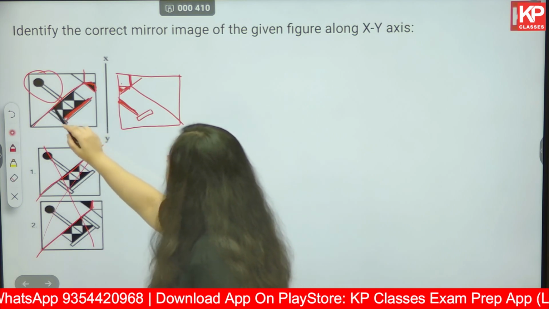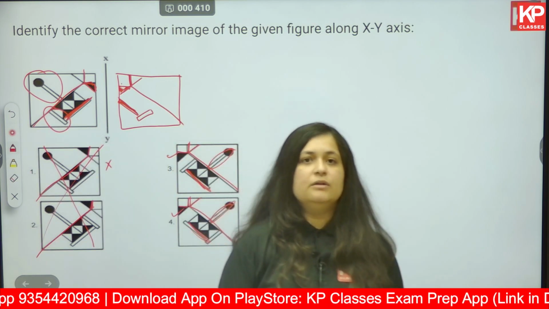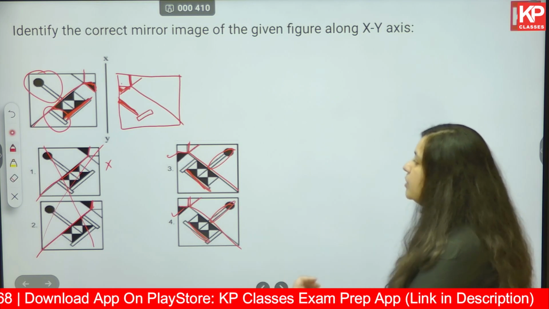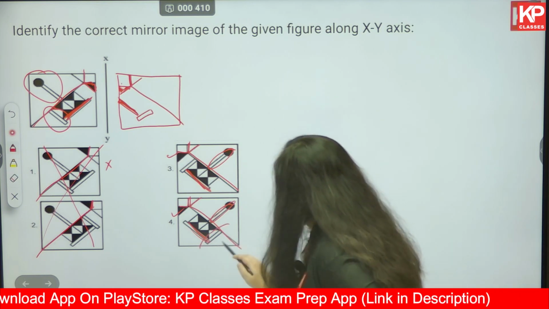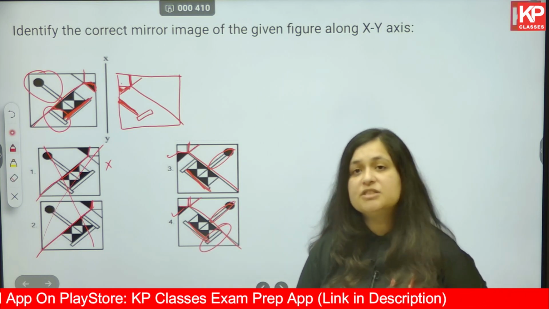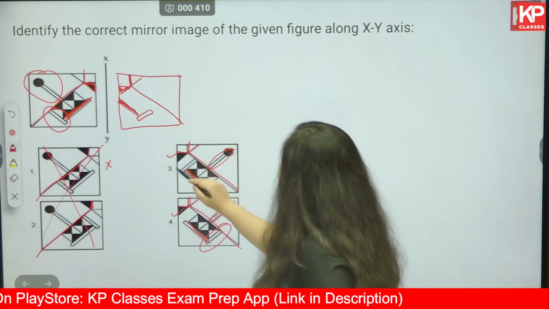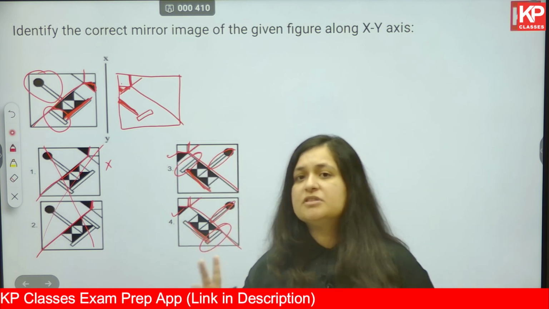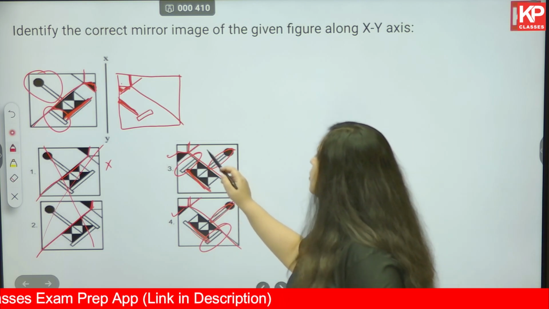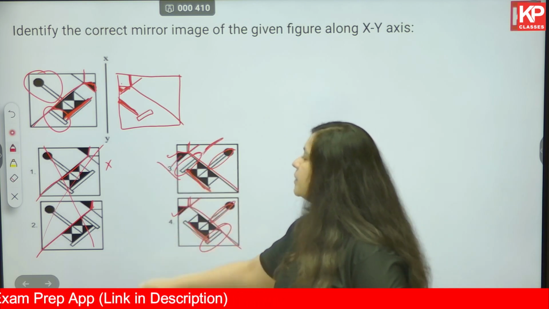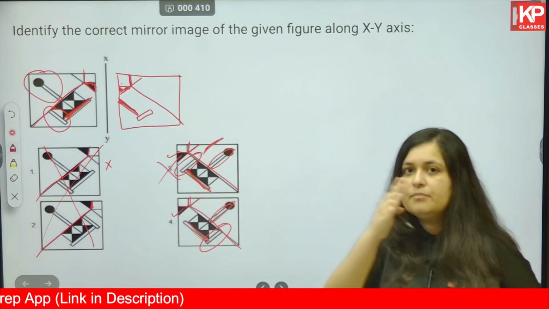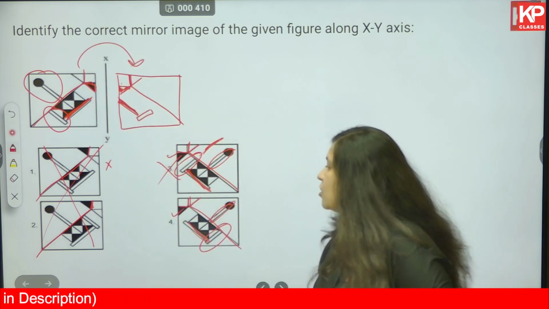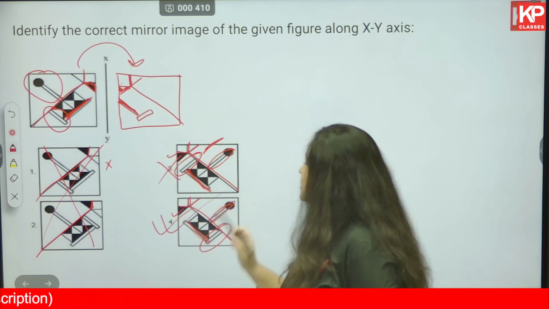Now, the other rectangle which is perpendicular to the first rectangle that we saw, that is in the bottom part. So that should be in the bottom part in the mirror image as well. In option number 3, this rectangle which is a perpendicular rectangle to the first rectangle, this goes in the top part, which cannot be true in case of a mirror image in this manner. Okay, so option number 4 is correct.